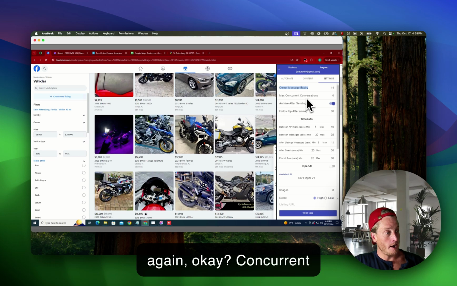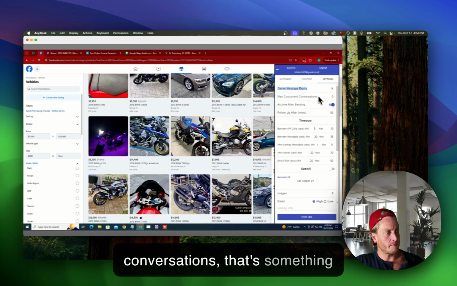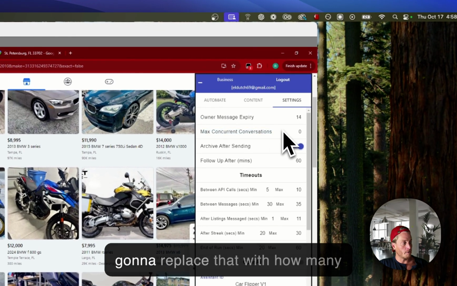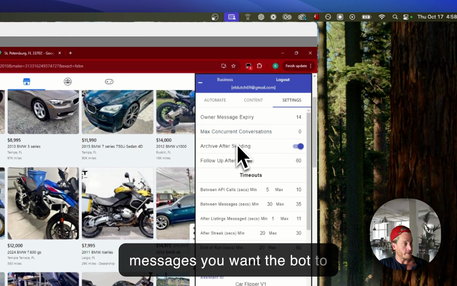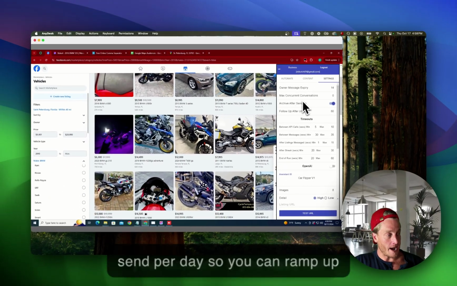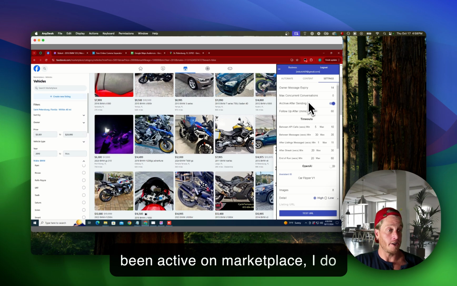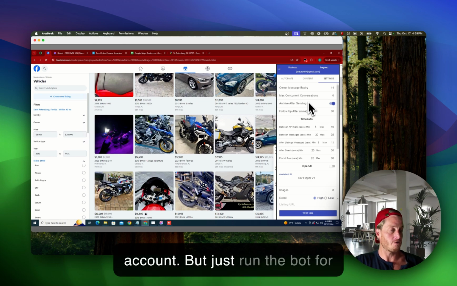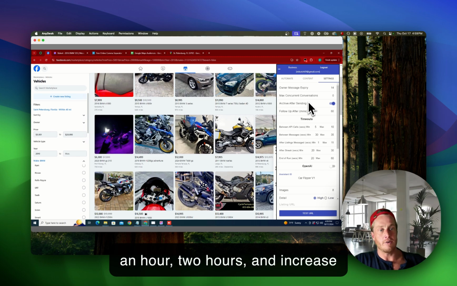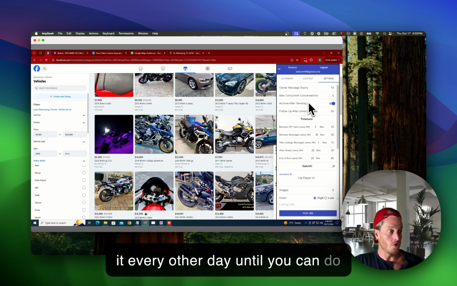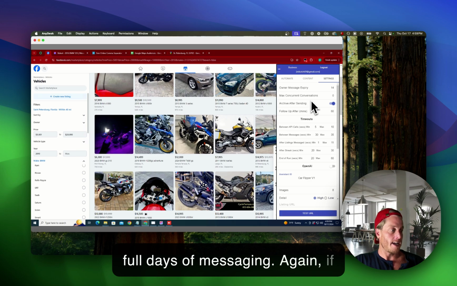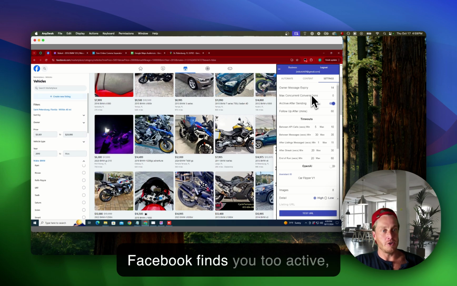Okay. Concurrent conversations, that's something that we're going to deprecate. We're going to replace that with how many messages you want the bot to send per day, so you can ramp up your account. If you have not been active on Marketplace, I do recommend you ramp up your account. So just run the bot for an hour, 2 hours, and increase it every other day until you can do full days of messaging.